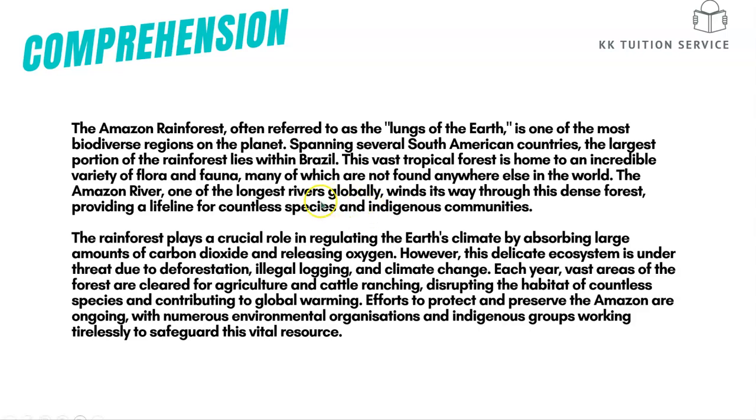So this river that goes through the forest supports those species, the fauna and the flora that live there, because it's the water that they gain from that river. And then the indigenous communities, the tribal communities that live there, they live off and get their water from that Amazon River.